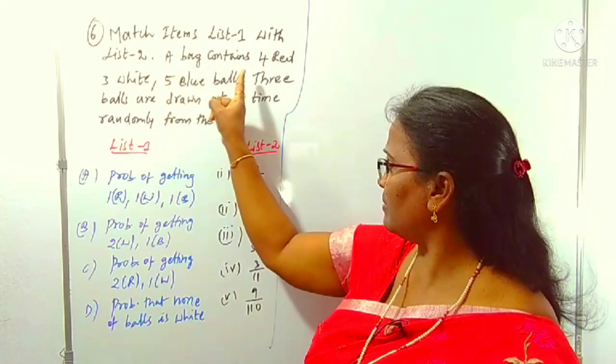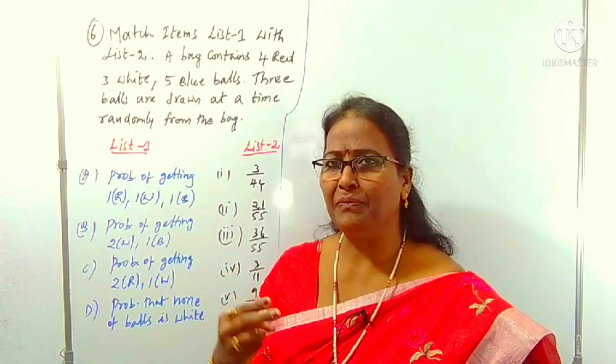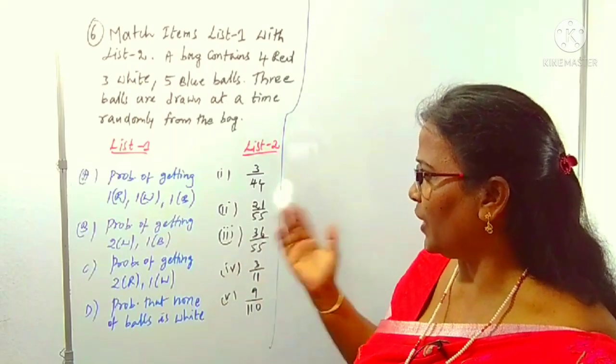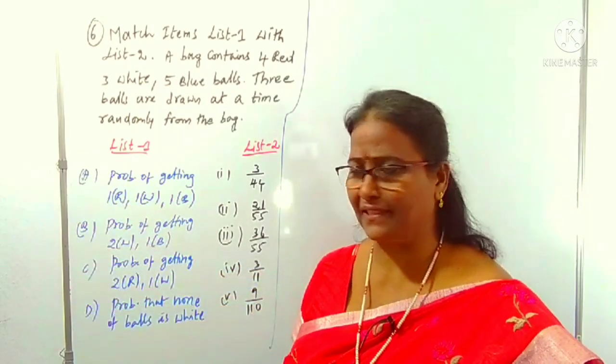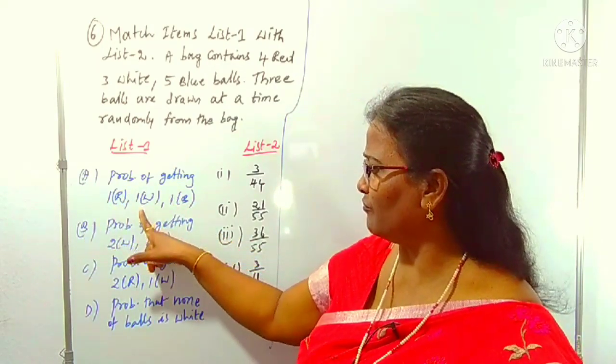You know, the total number of balls: 4 plus 3 is 7, 7 plus 5 is 12. From the 12, we can choose the 3 balls. That is n(S), which you know well. Now, in list 1, the probabilities A, B, C, D are asked. What is the first one? Probability of getting 1 red, 1 white, 1 blue.